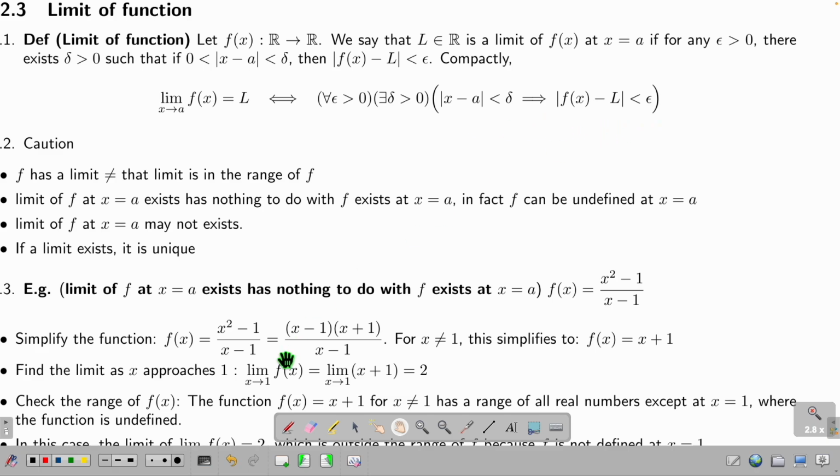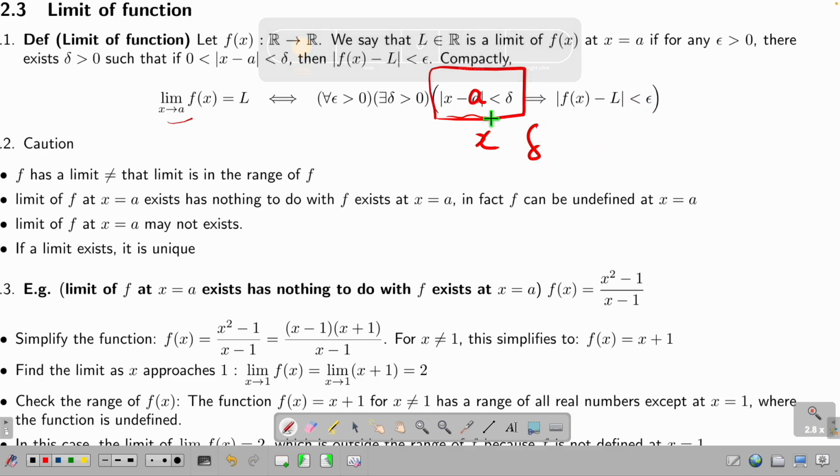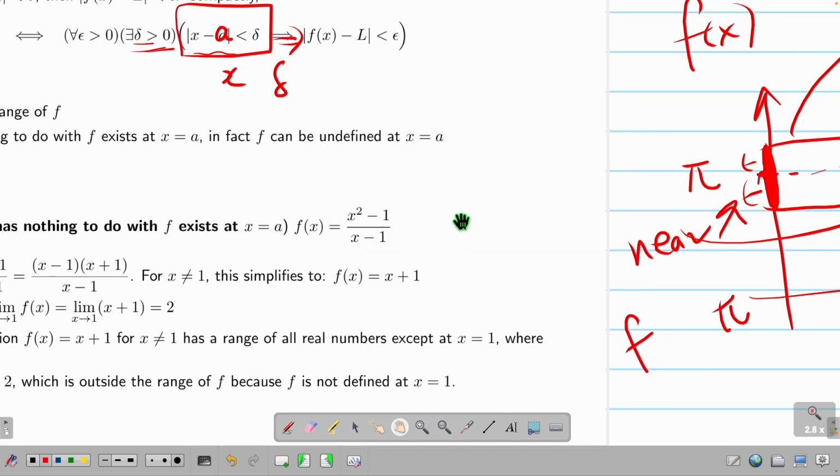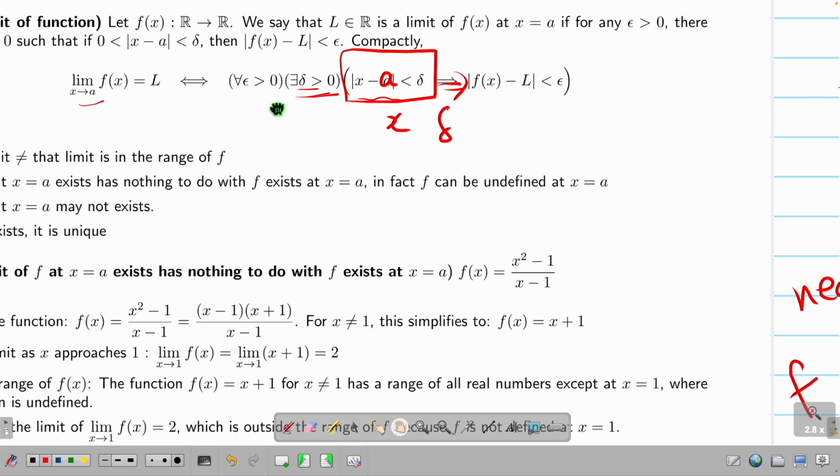That means there is a region in x near my A. What's A? The limit goes to A, so I have a region near A. How do you describe what is near? This. These two numbers are how near you are. So it means I have a region in x near my A leading to this. In other words, I have a neighborhood in my x such that all your gaps are false. I have everything here that f will have a smaller distance to the limit than your gap. And this is true for any challenge you give me, then I beat it.